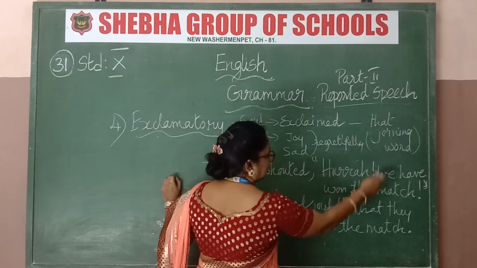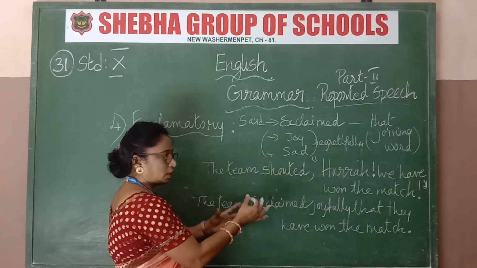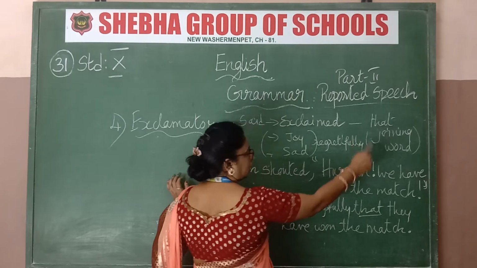Now what's the joining word here? That. This is the main clause. How are you going to join the sentence? Joyfully, that. We are using that. See, the joining word is that.